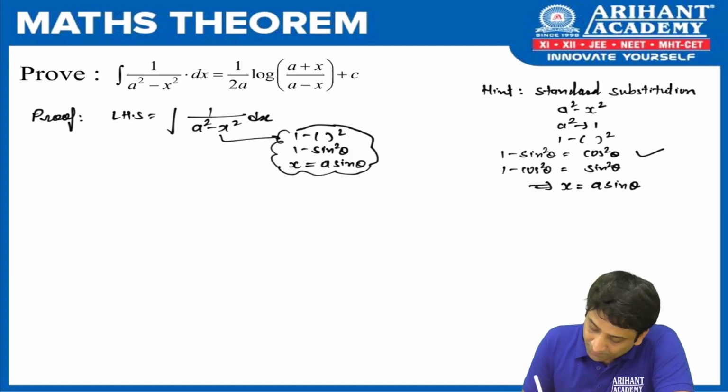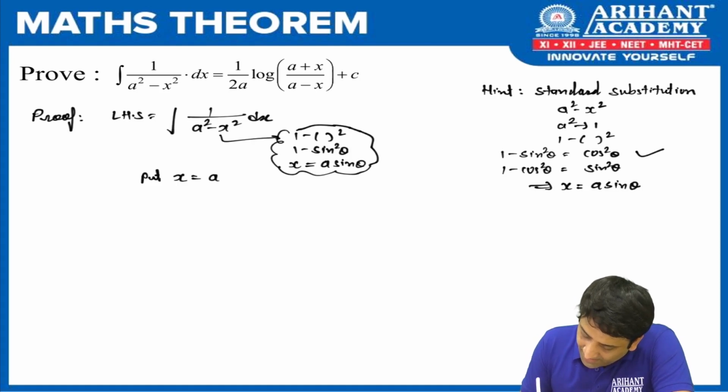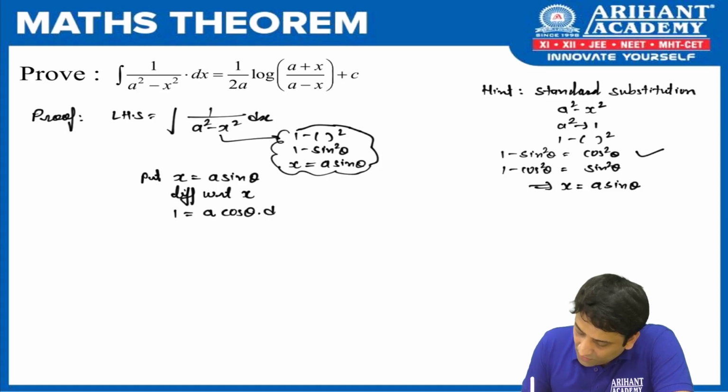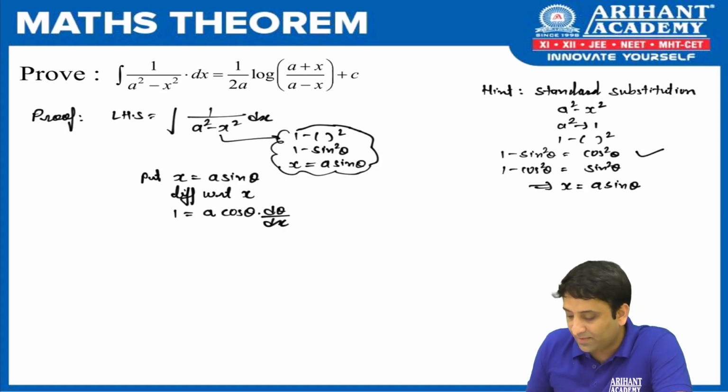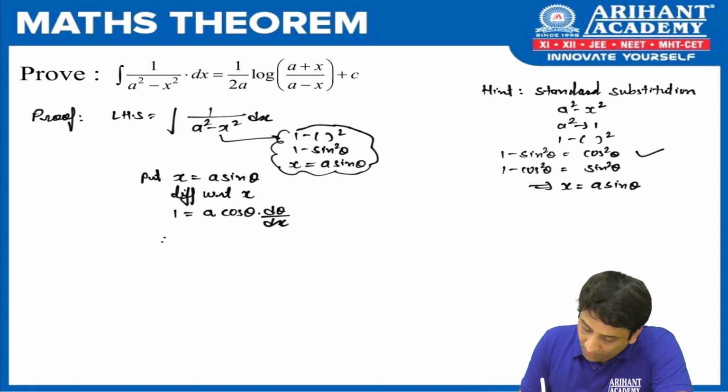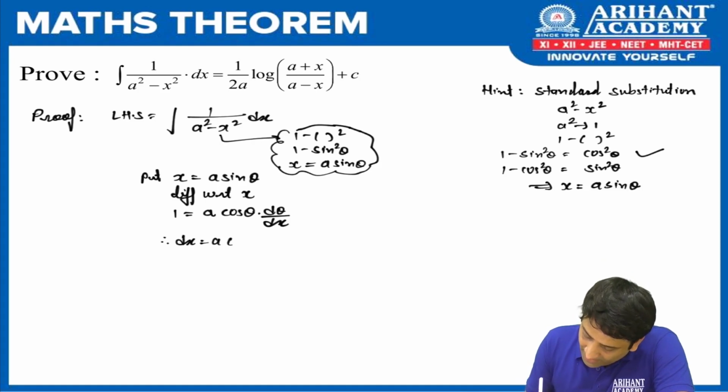Chalo. So let us put what we are going to replace. x is equal to what? a sine theta. Now let us differentiate with respect to x because we want to replace the dx also. The derivative of x is 1. a as it is. The derivative of sine theta is cos theta. And because we are going for the chain rule, we write d theta by dx. In the next step, we write dx is equal to a cos theta d theta, and done.